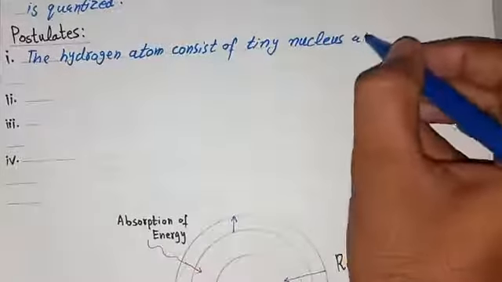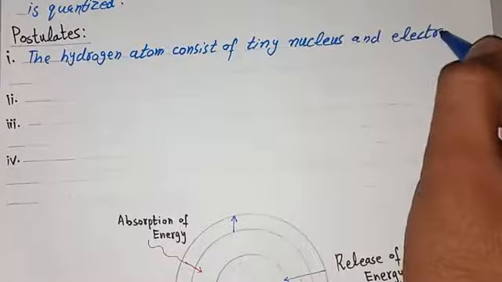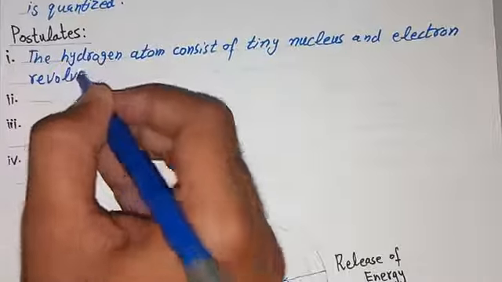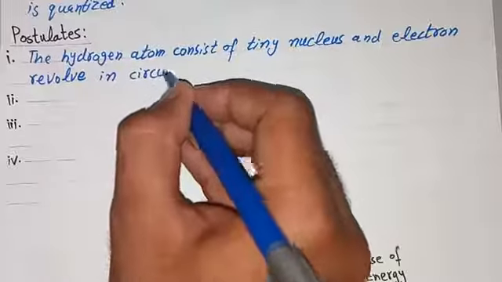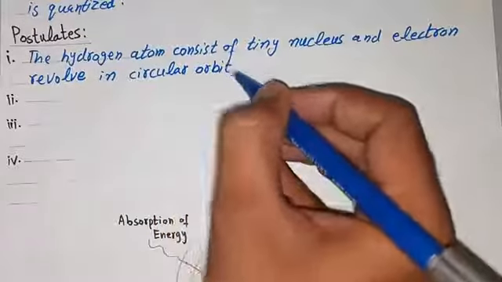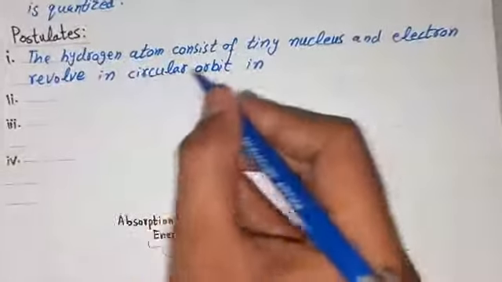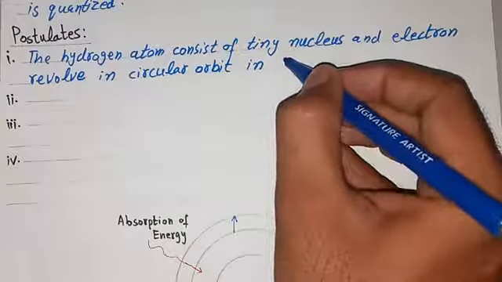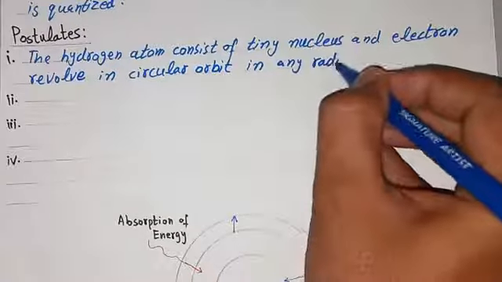In this, electrons revolve in circular orbits. Circular orbit means energy levels or shells, and the circular orbit has a radius r.